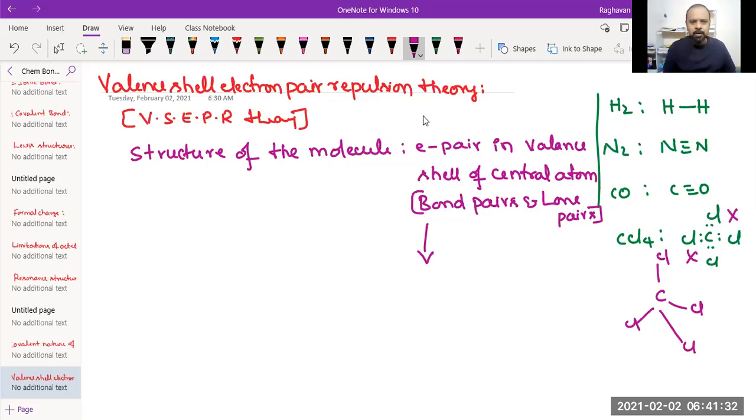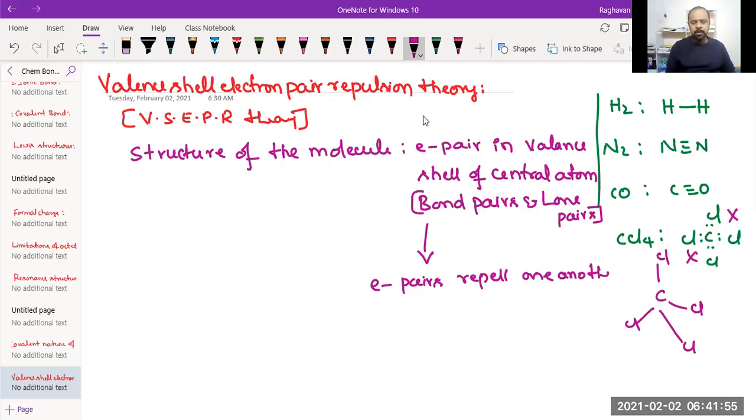Okay, so electron repulsion will be there always, because like charges repel, electron is negative. So these electron pairs repel one another.